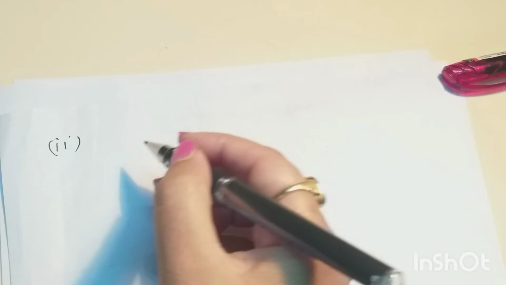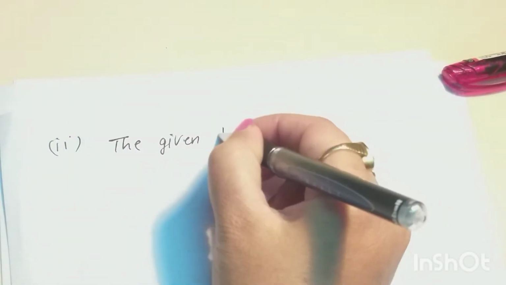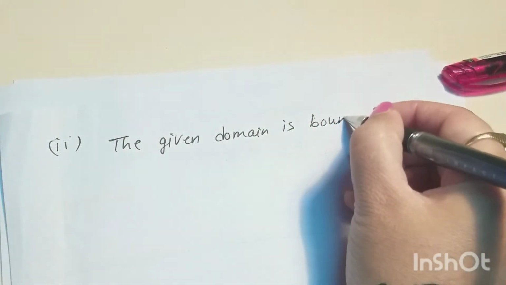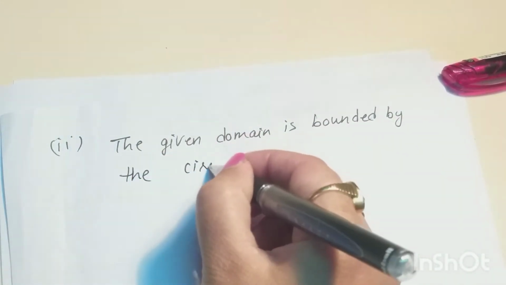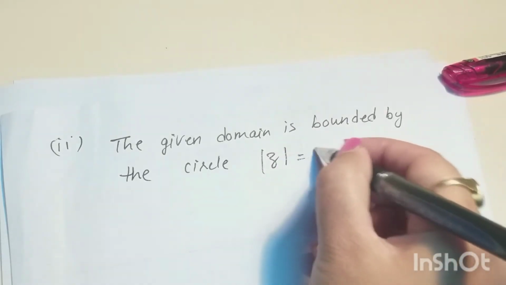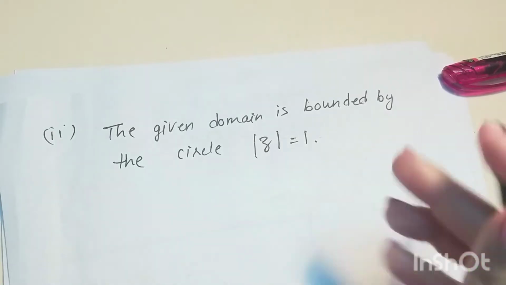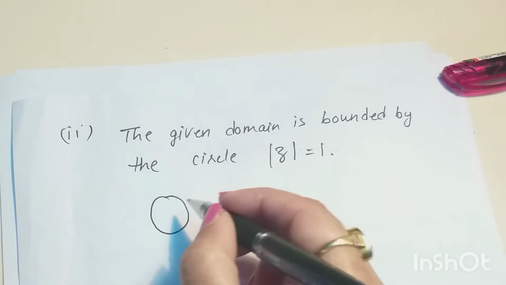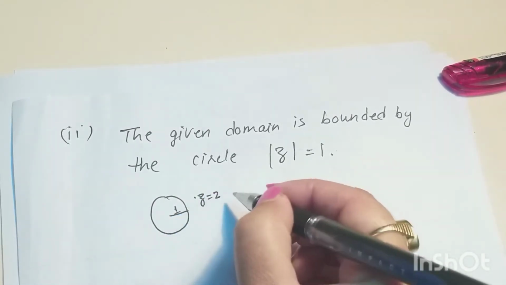Here the given domain is bounded by the circle |z| = 1, with center at origin and radius 1. If we draw this circle, it will be like this. It is 1, and now the point z = 2.